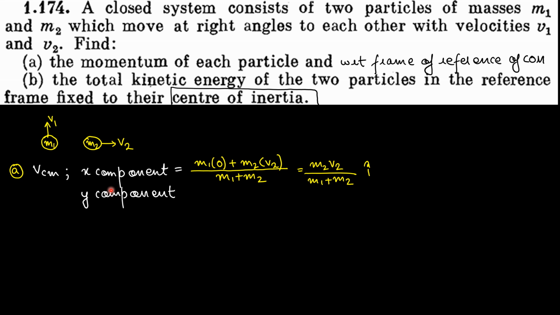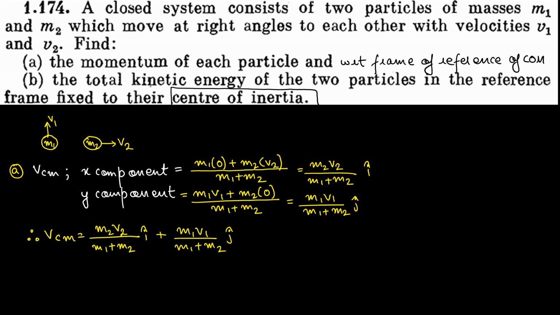The y component of center of mass velocity is m1 into y component of velocity plus m2 into y component of velocity, divided by total mass. So the y component is m1 v1 divided by m1 plus m2, j cap. Therefore, velocity of center of mass is nothing but this i cap plus this j cap.